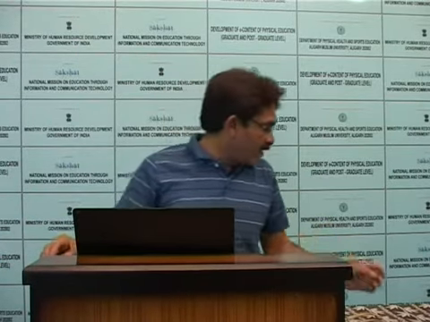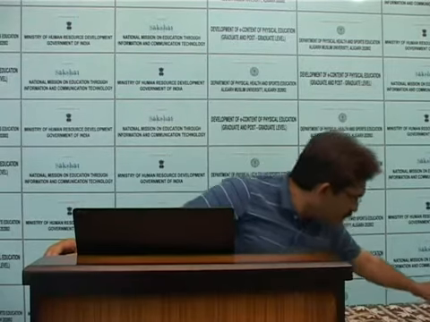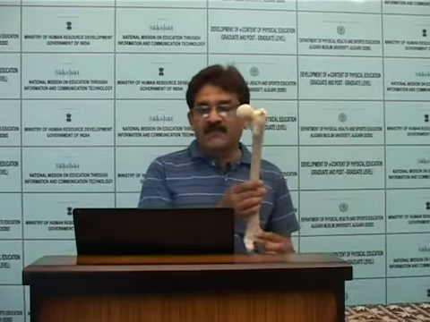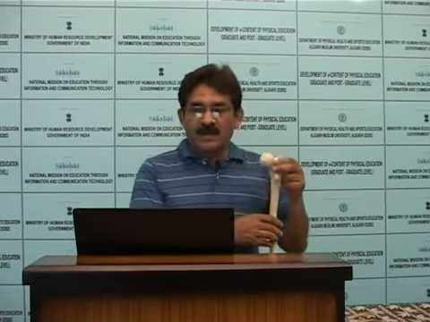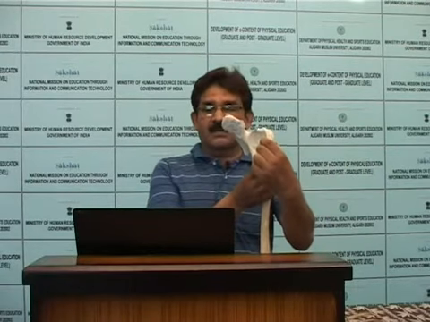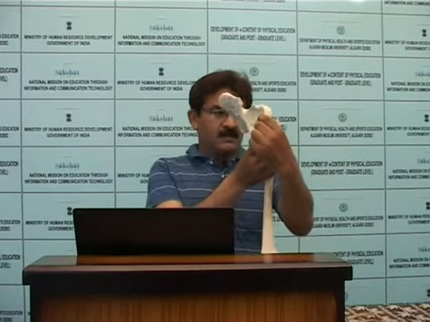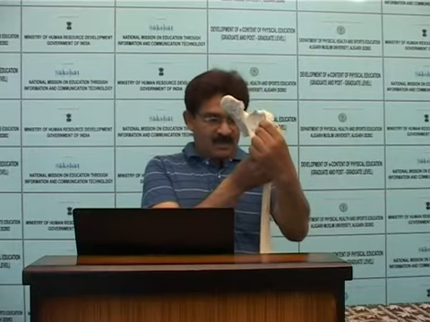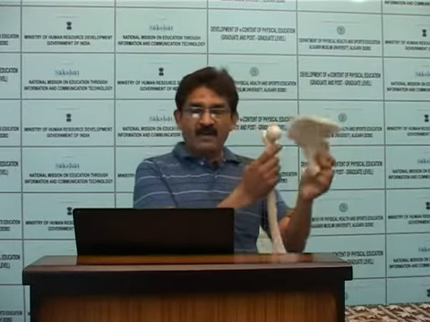Tibia, fibula, both sided. 2 patellae. This is the femur bone. This makes the hip joint, and next is the femur, and after the femur, this is the patella, between the femur and the tibia and fibula.